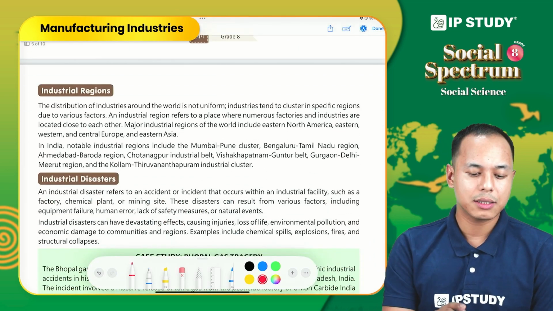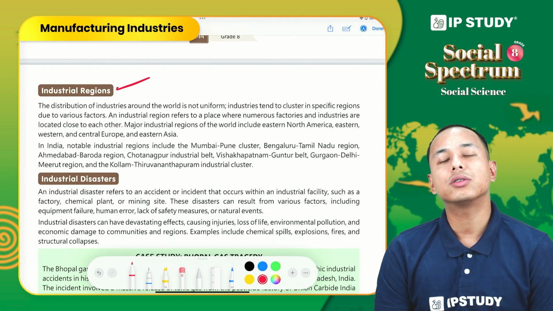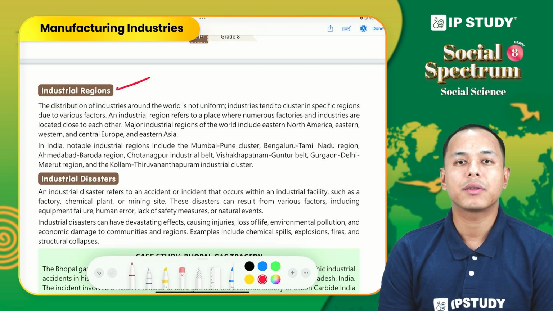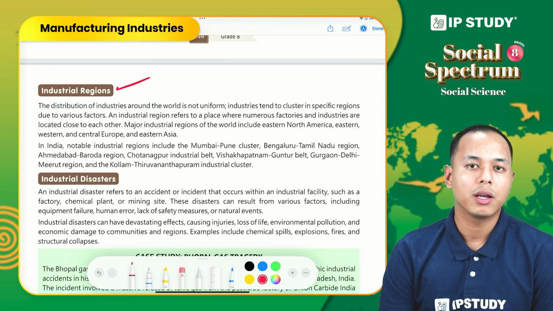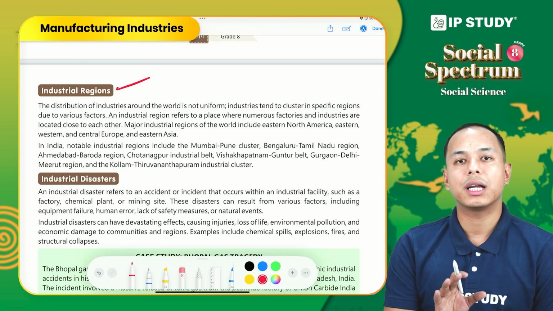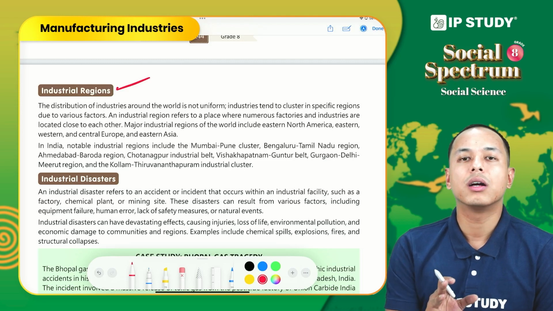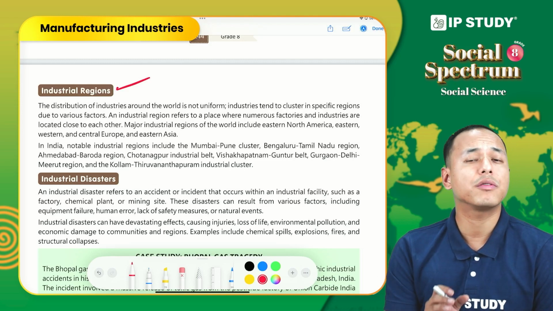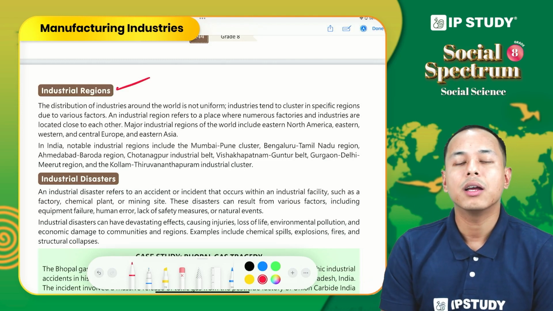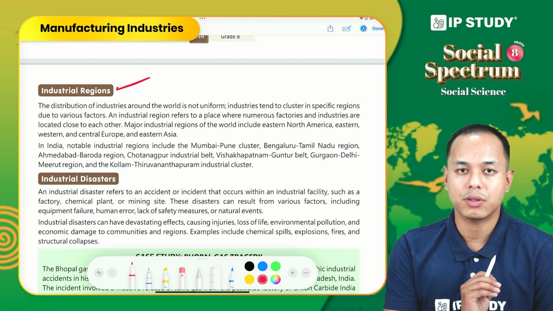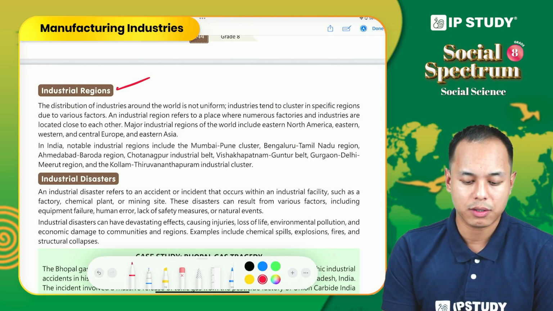Now the next topic is industrial region. The distribution of industry throughout the world is not uniform. Industry tends to be located or clustered in specific locations because of various factors we have already discussed. Various factors attract industries or influence the location of industry.